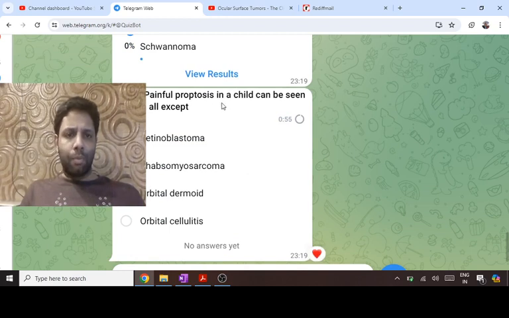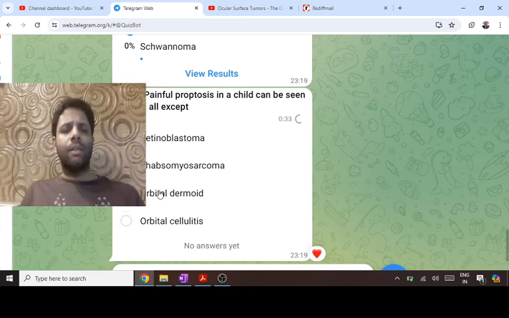Now, painful proptosis is not seen in dermoid. Actually, it can be seen in dermoid if it ruptures, but that is not given. Retinoblastoma can have any presentation, can be painful proptosis, can be asymptomatic. Most common is leukocoria. Rhabdomyosarcoma is the most common malignant intraorbital tumor in a child. Orbital cellulitis can have pain, of course, because there is infection, inflammation.